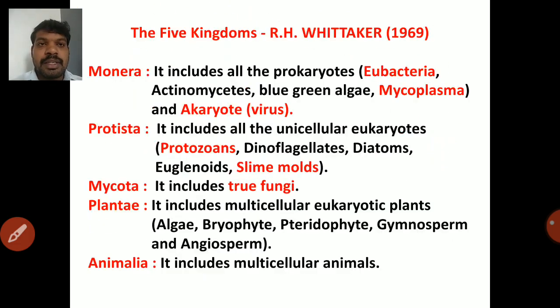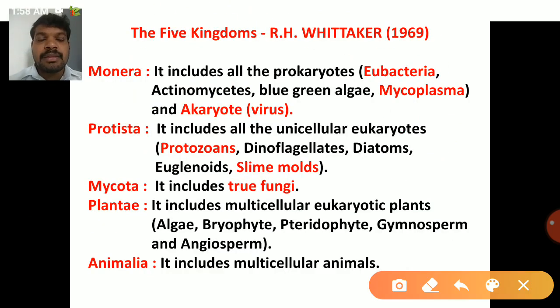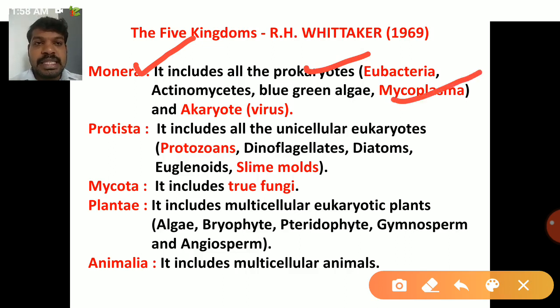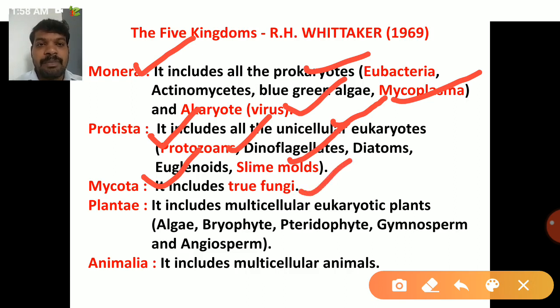So next one is your five kingdom classification proposed by R.H. Whittaker in 1969. In this he proposed the five kingdoms. First one is Monera. Monera includes all prokaryotes, that is bacteria. Next Mycoplasma, that is wall-less bacteria. Next one is Protista. Protista includes the protozoans and slime molds, that is unicellular eukaryotes. Next Mycota contains multicellular eukaryotes, that is true fungi. Next one is Plantae, includes all algae and plants. Next Animalia includes our multicellular animals.